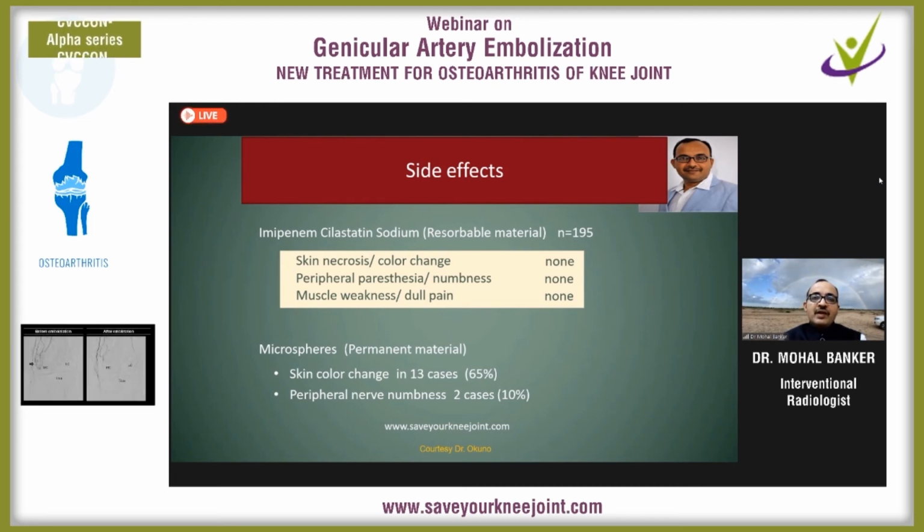But while using a permanent embolic agent, there are side effects. Local skin necrosis or temporary peripheral numbness is observed because of the non-target embolization.